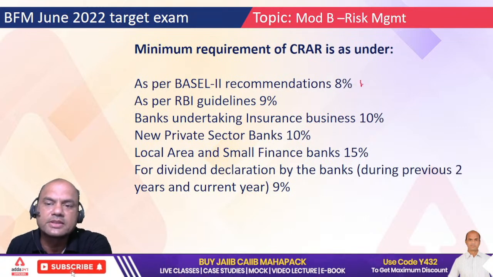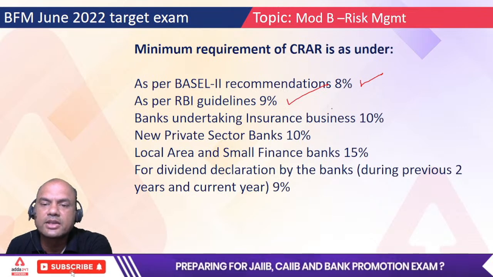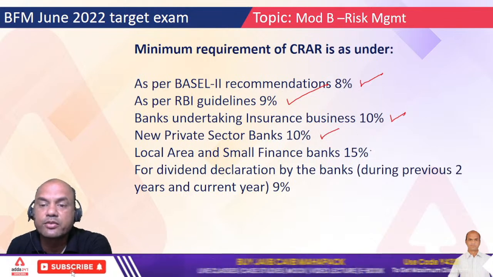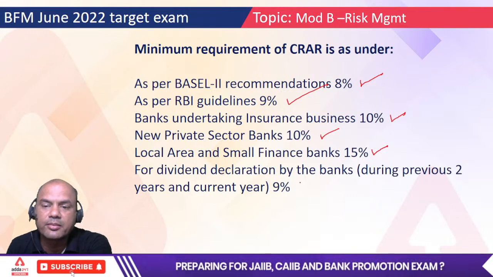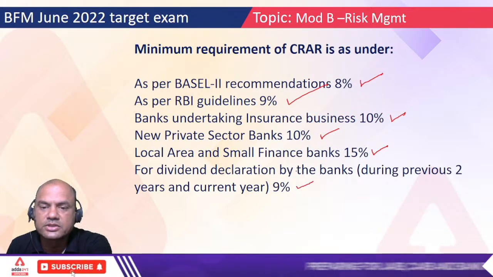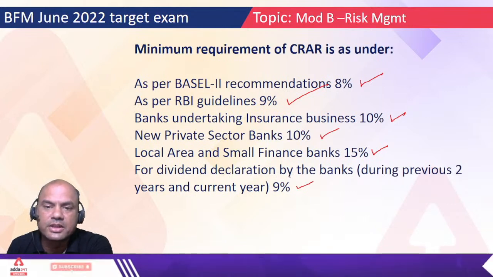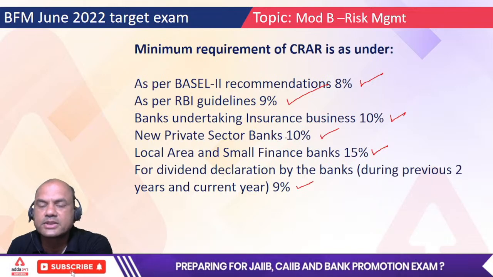Okay, what are the minimum requirements of CRAR? As per Basel it is 8, as per RBI guidelines it is 9. Banks undertaking insurance business, it is 10%. New private sector banks, 10%. Local area and small finance banks, 15%. Okay. For dividend declaration by the banks, minimum 9%. So if the bank has to declare any dividend, then minimum 9% should be the CRAR. Remember, these two figures are very important: insurance business and new private sector. Okay.